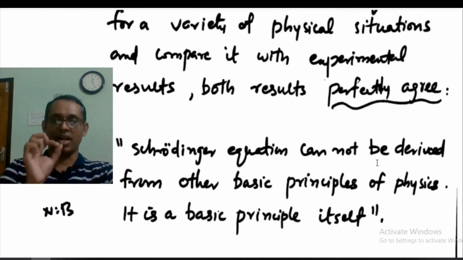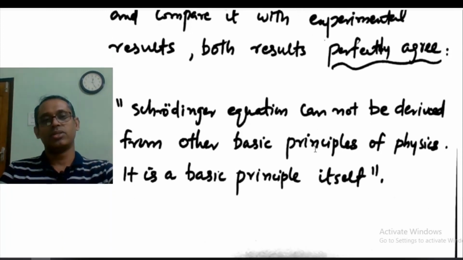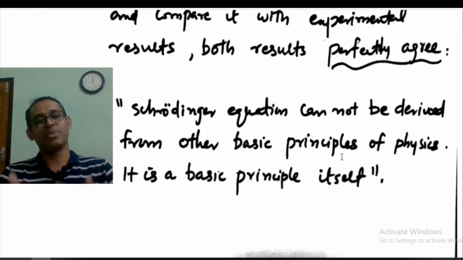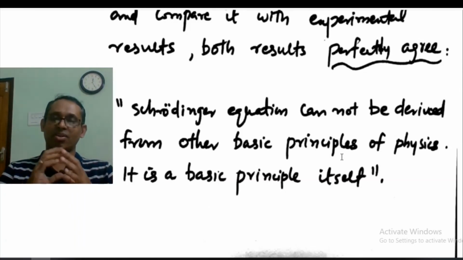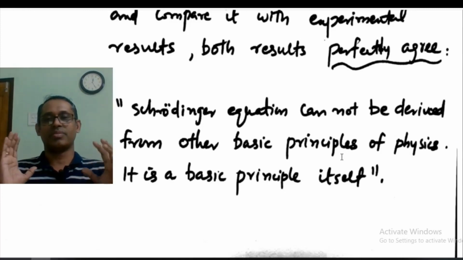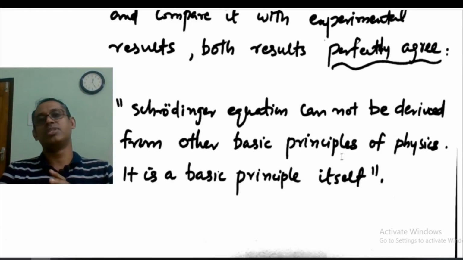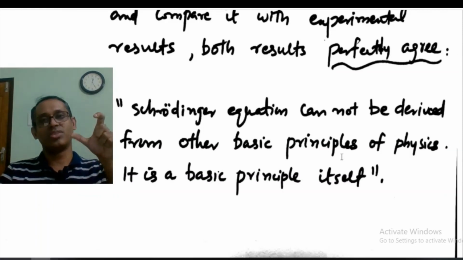And I would like to add, the Schrödinger equation cannot be derived from other basic principles of physics. It is a basic principle itself.